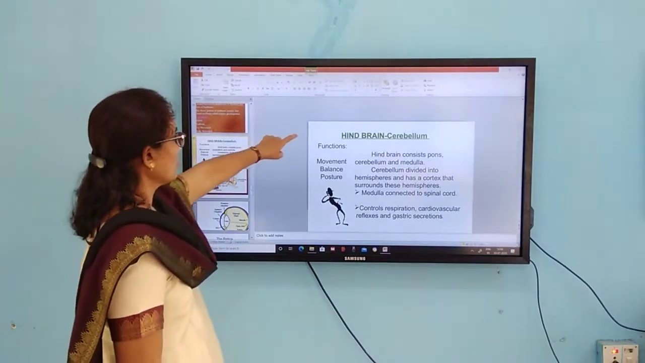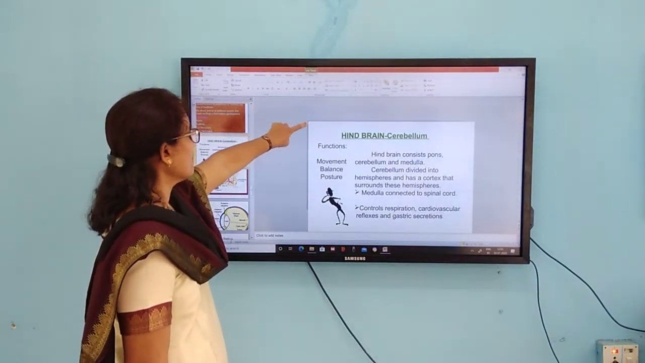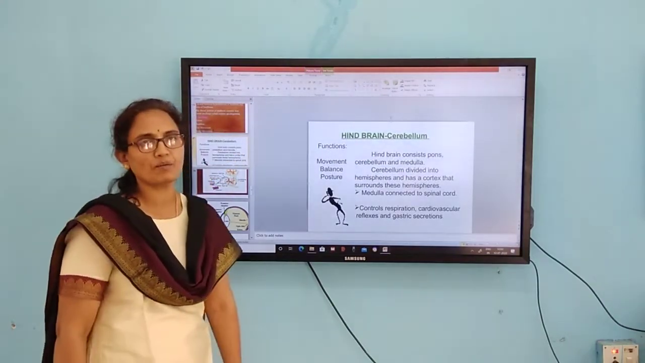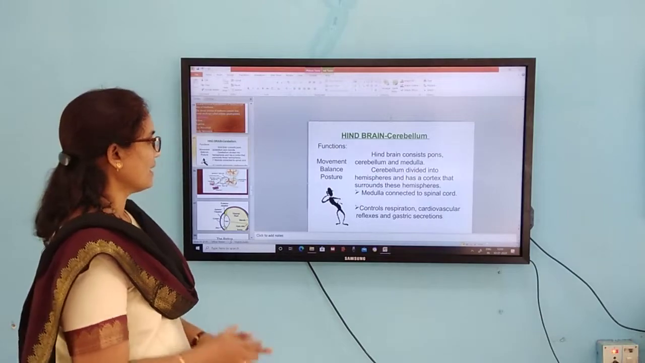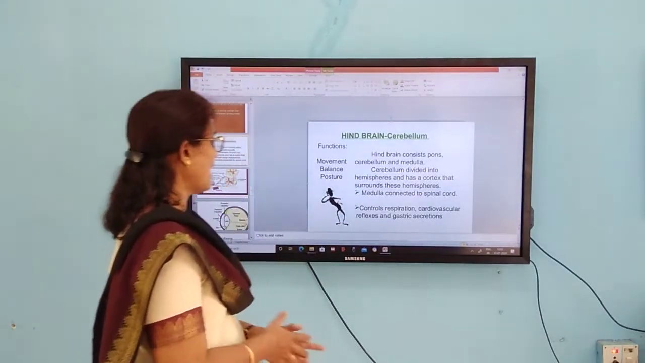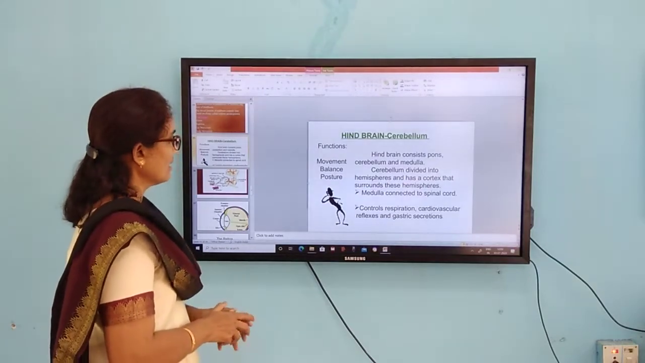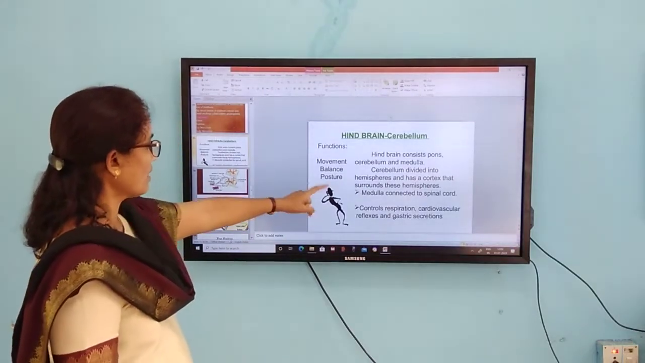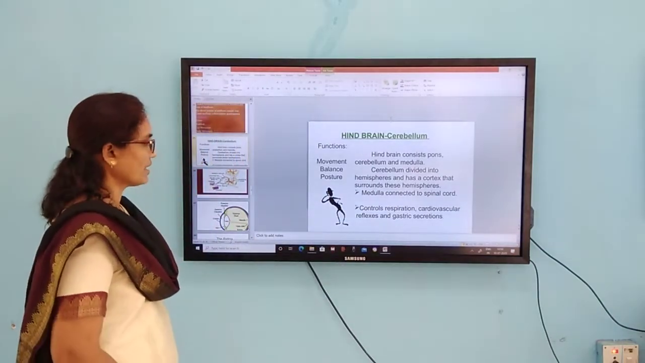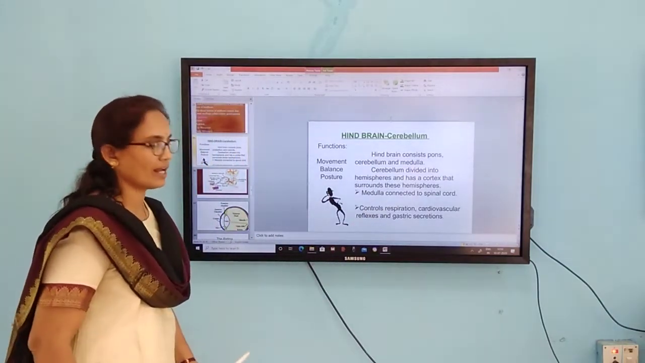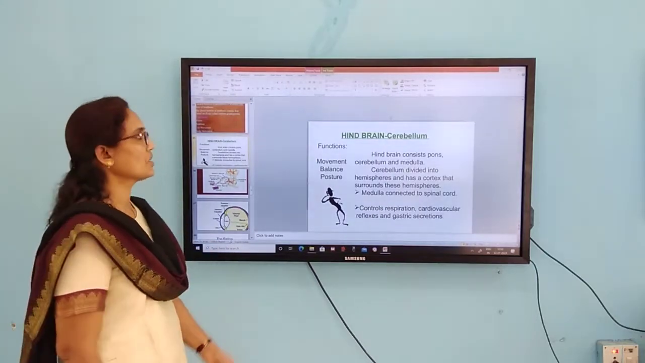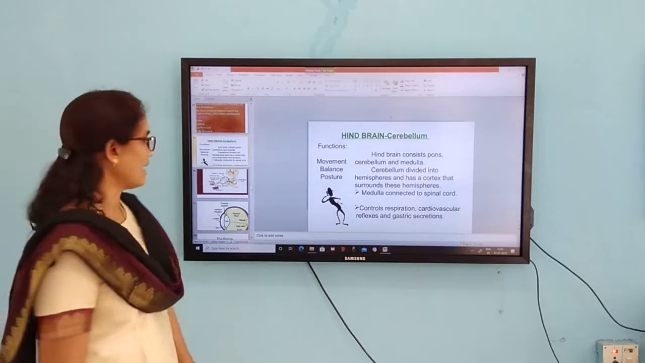the pons, cerebellum, and medulla. The balance and posture of the body is maintained by the cerebellum. It is also divided into hemispheres and has a cortex that surrounds these hemispheres. The medulla is connected to the spinal cord. It controls respiration, cardiovascular reflexes, and also gastric secretions. These are the functions of the hindbrain.